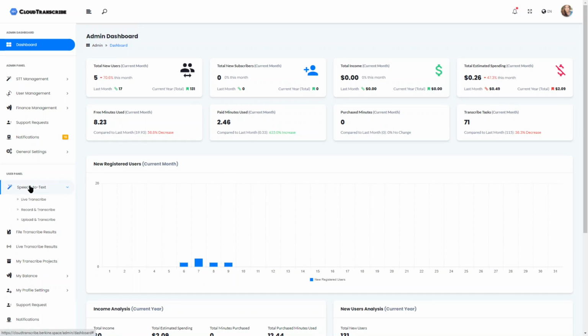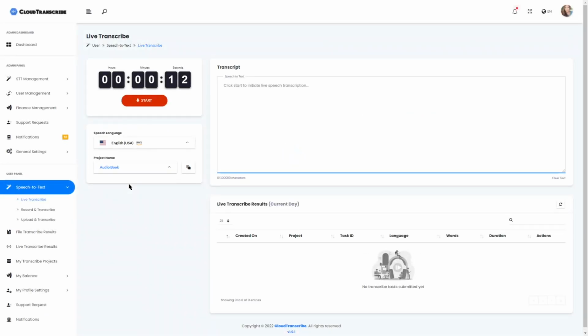The first thing is when you convert speech to text, there are 3 options that you'll see. Live transcribe, which basically transcribes while you speak, while you dictate. But this is available only for AWS. So if you enable AWS in the settings, that allows you to transcribe. Just in the demo, this 12 seconds is left on purpose, but in reality, it's unlimited.